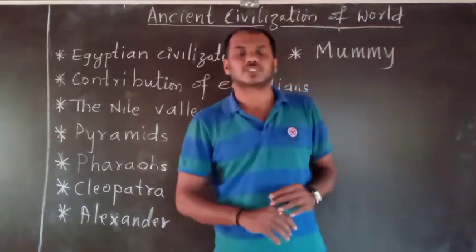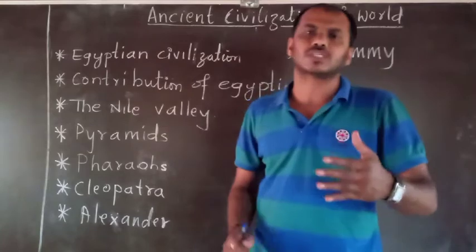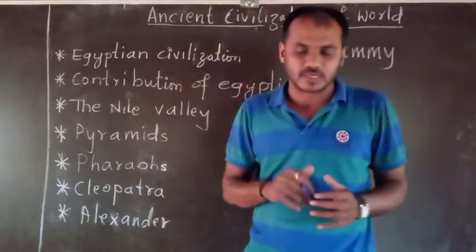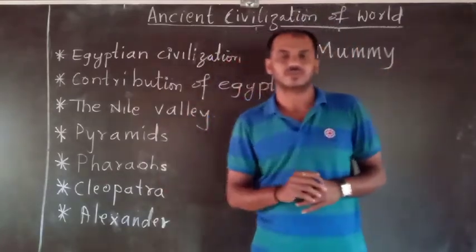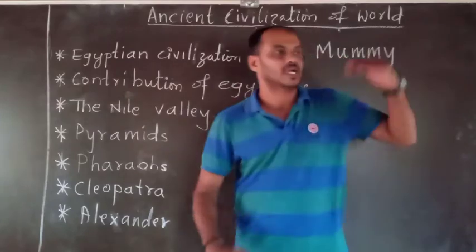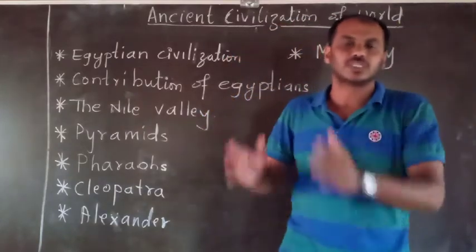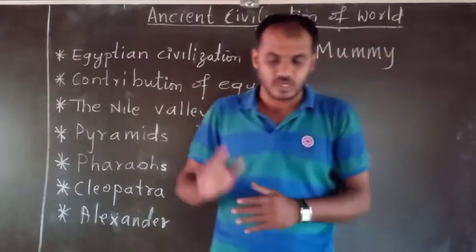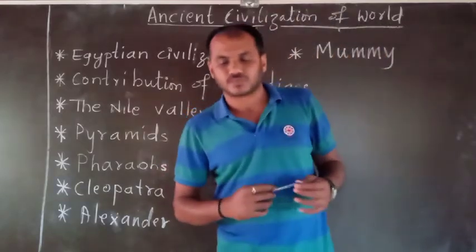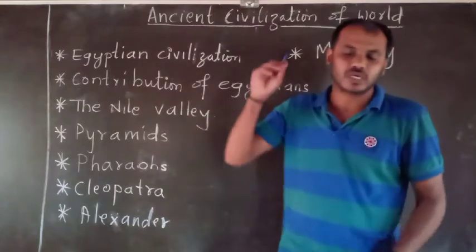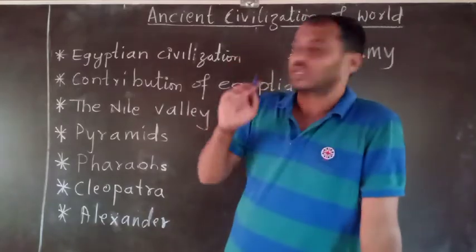Generally, civilizations originate in river plains. The Indus Valley civilization originated in the Sindh River Valley. Similarly, the Egyptian civilization could take birth due to the presence of the river Nile.